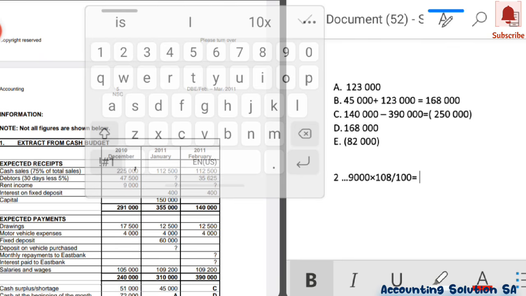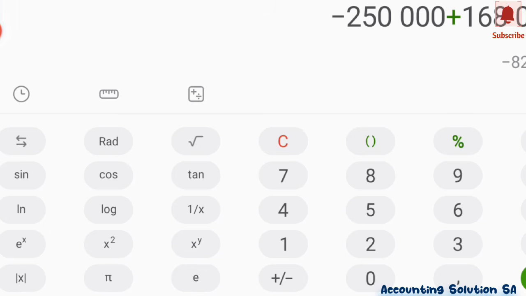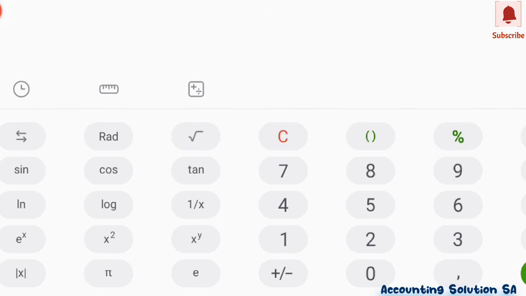Now let's calculate this side. You can say 9,000 multiplied by 8%. It gives you 720, which means that now you have to go back and say 9,000 plus 720, which is going to give you 9,720.